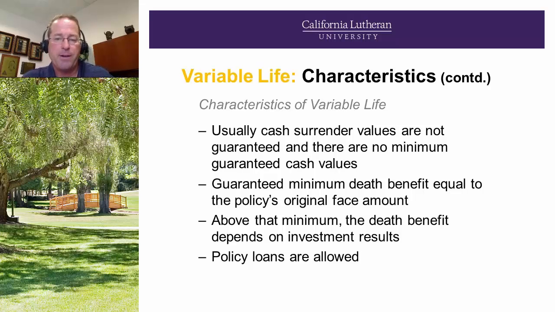And continuing on the slide here, guaranteed minimum death benefit equals the policy's original face amount. Above that minimum, the death benefit depends on the investment results, and typically policy loans are allowed. But a note on policy loans of variable life. Because of the uncertainty of market fluctuations, if a policy, let's say, has a $10,000 current account value in the separate account, the insurance company typically limits the loan to 90% of that value, and the amount that's being borrowed against is shifted over to the fixed account. So the insured has a much more predictable path as far as how that reserve is going to behave.